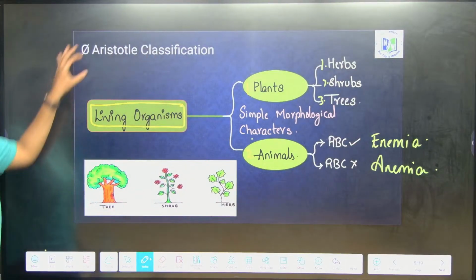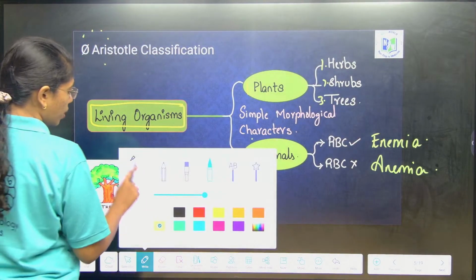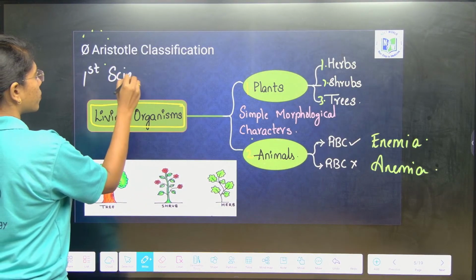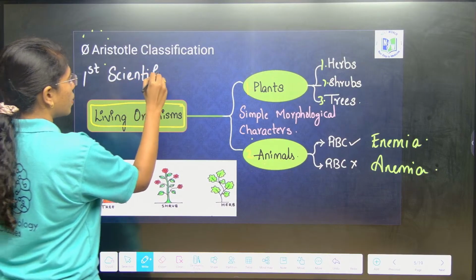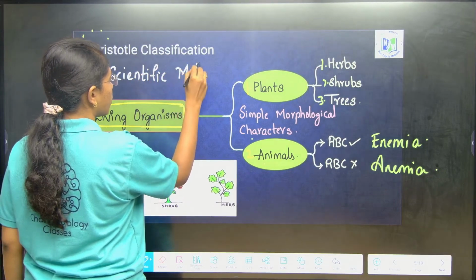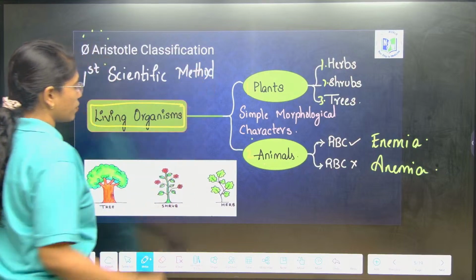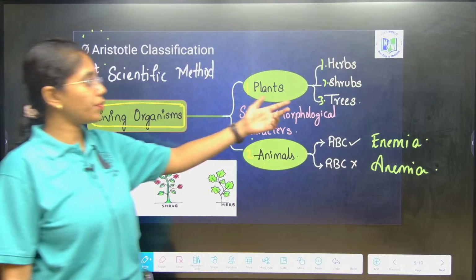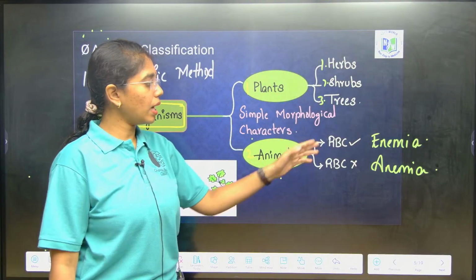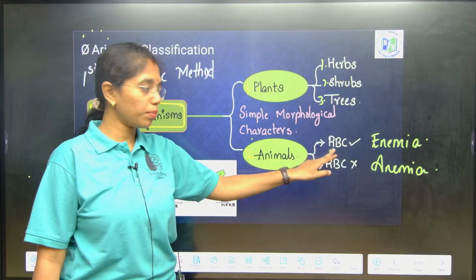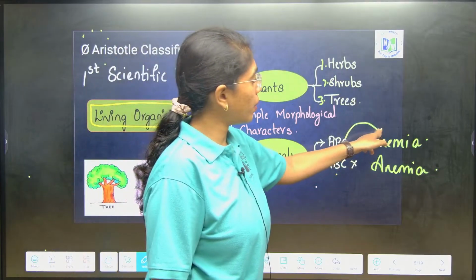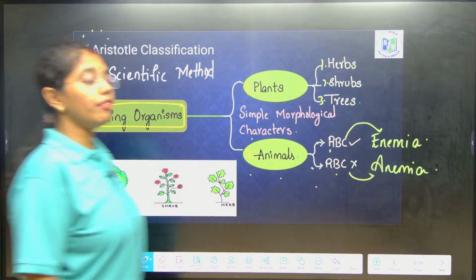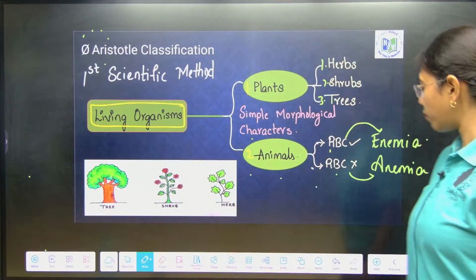So, Aristotle's system of classification is the first scientific method of classification, wherein organisms are grouped into Plantae and Animalia. Plantae is further classified into herbs, shrubs and trees. Animalia is further classified into those which have RBC and those which do not. These are grouped under Enaima and these under Anaima. Got it right? Then we will move on to the two kingdom system of classification.